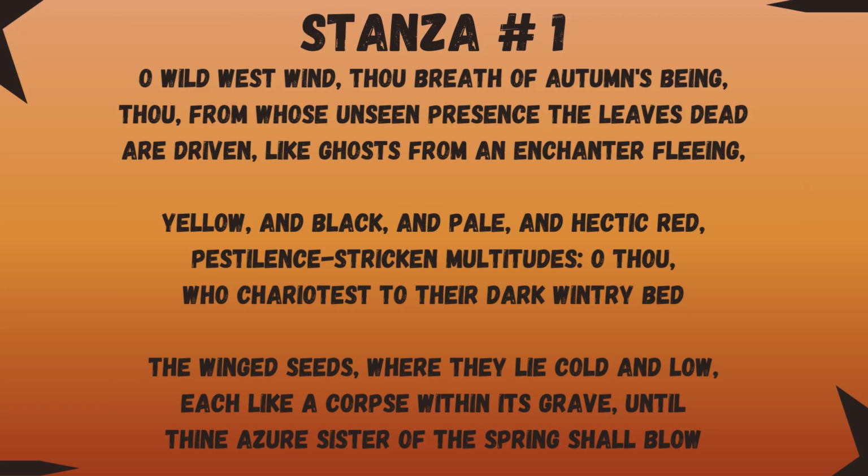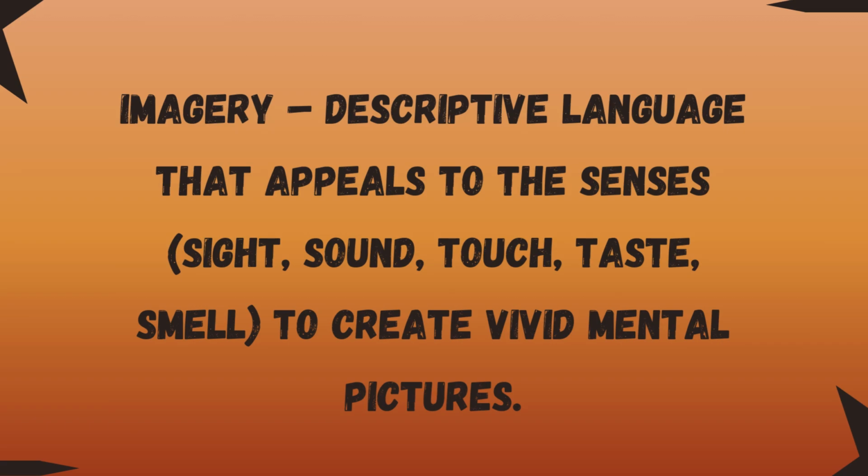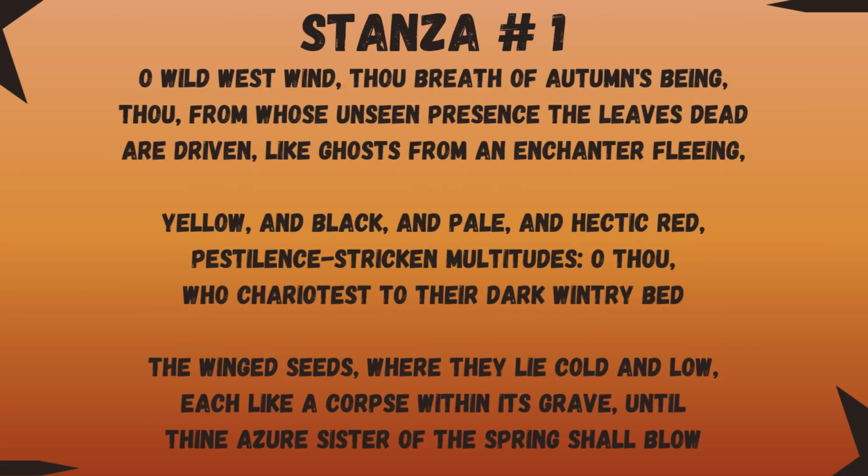Yellow and black and pale and hectic red. He's giving us the colors. He's saying that these autumn leaves are of different colors. They are multicolored: yellow, red, black, and hectic red is used for a person who is red due to fever. So he's saying that the leaves have some kind of disease. This yellow, black, pale is an example of imagery. Imagery is a literary device where the poet creates an image in front of the readers with the use of descriptive language. So Shelley is creating an image of the leaves on the ground in different autumn colors. So that's an example of imagery.